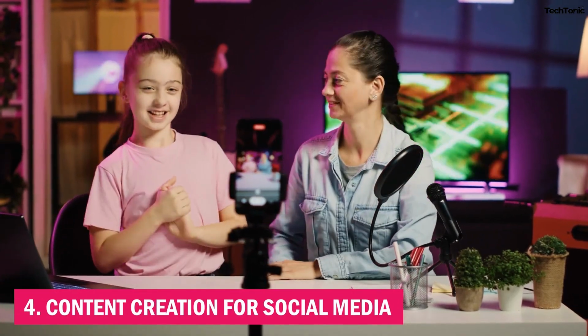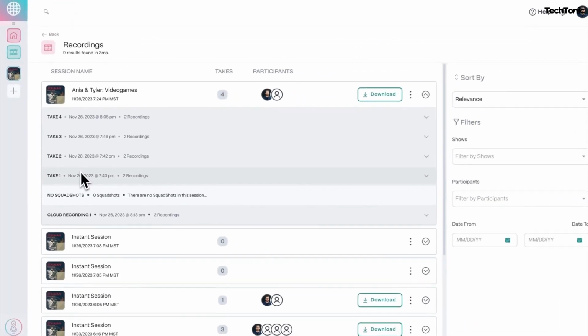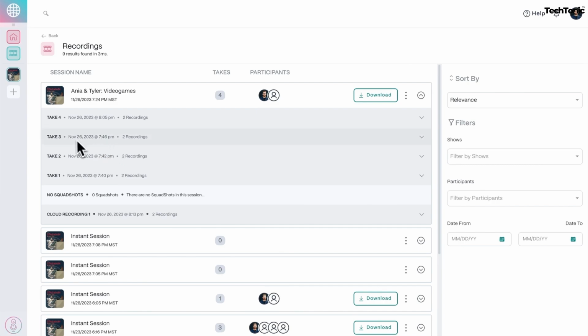4. Content creation for social media. Descript AI is ideal for creating engaging content for social media platforms. Creators can repurpose audio or video content, add captions, and optimize it for different platforms, all within a single platform.